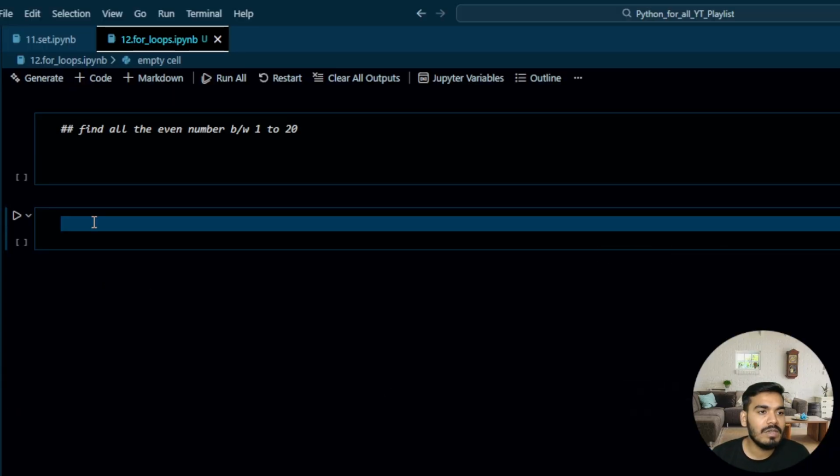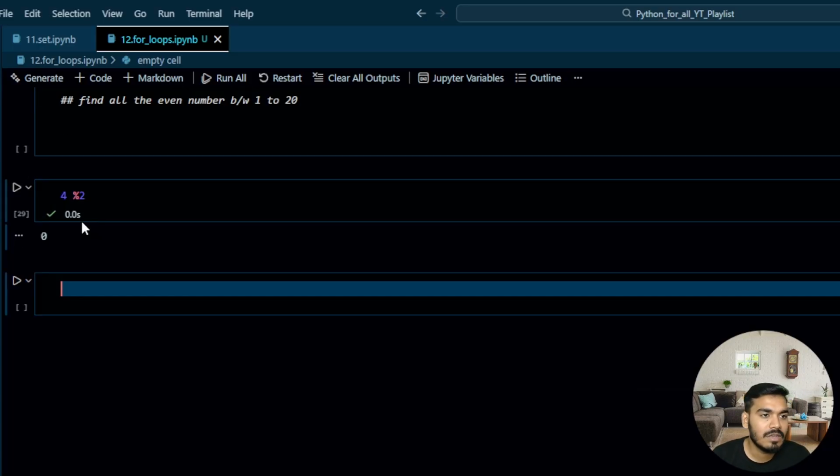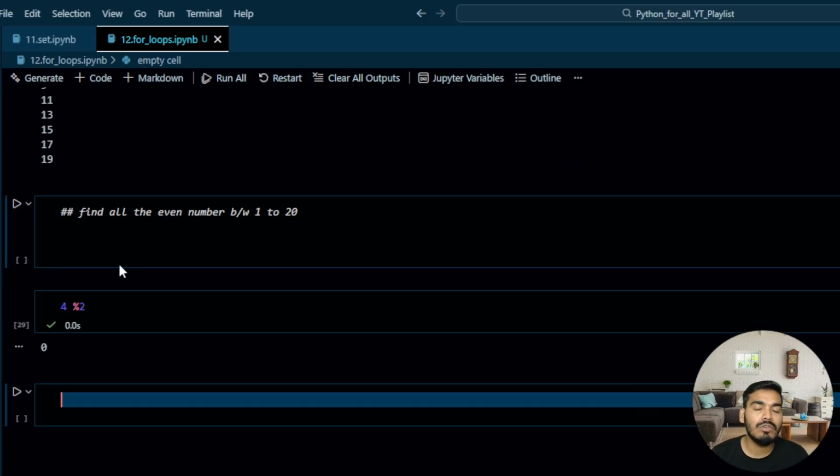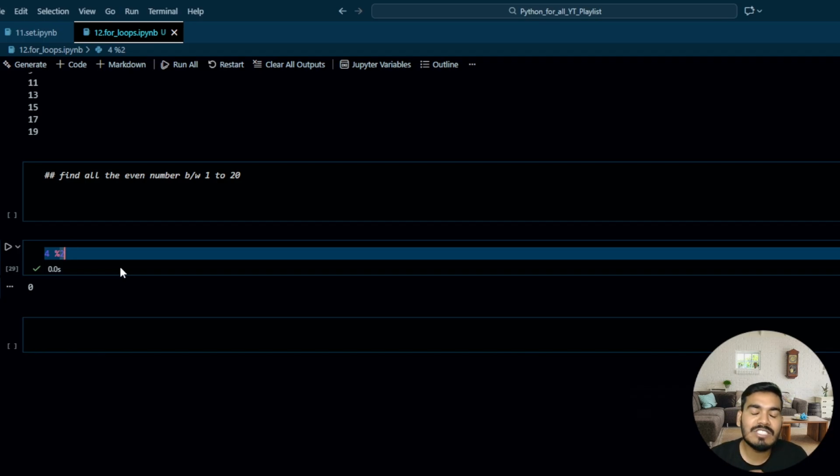So next over here, let's say if I write 4, okay? And if I divide by 2, it is divisible. So how are you going to check whether any number is divisible by 2 or not in Python code? So if the remainder is 0, it means that the number is divisible by 2, right? Perfect. So how will you check that the number is divisible by 2 in Python?